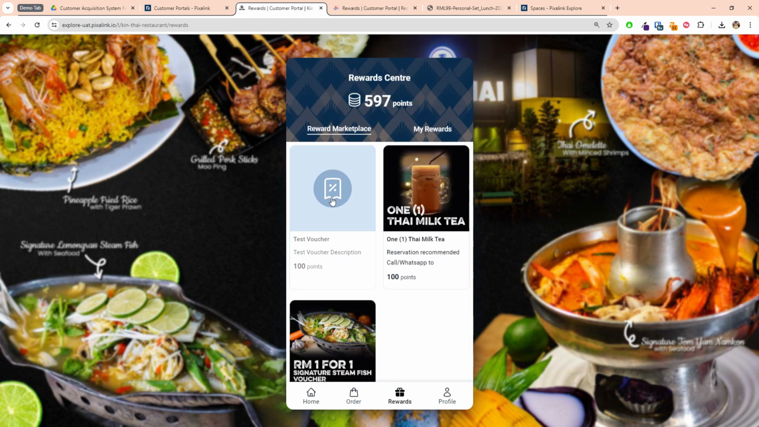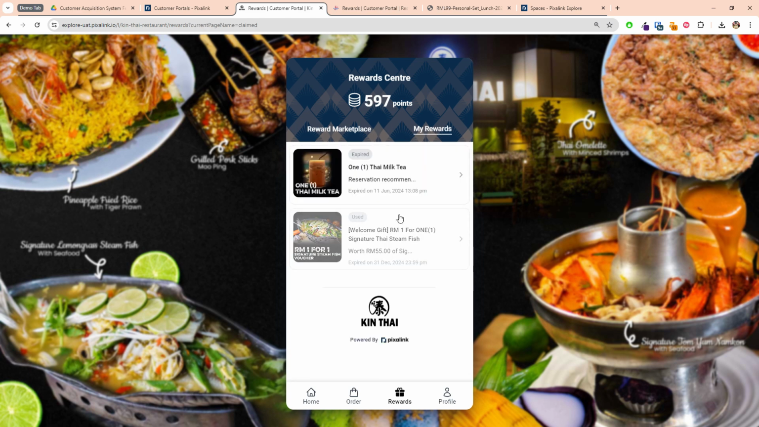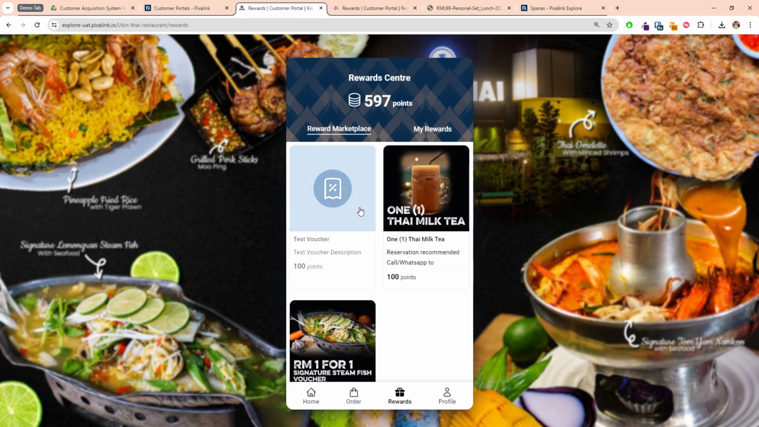Once you go in here, you see this is the test voucher I created just now. It will fall under the marketplace, and it won't fall under my rewards, because my rewards are what I have right now, and the marketplace is what I'm able to get whenever I have coins. So this is the front end of the customer view, where all customers can see that whenever they have points, they can redeem this.